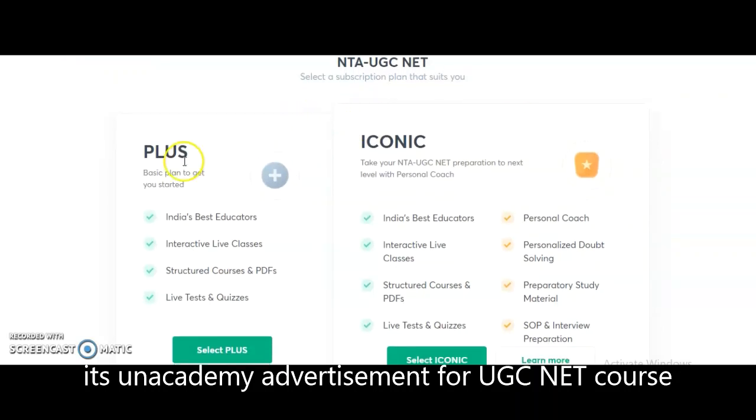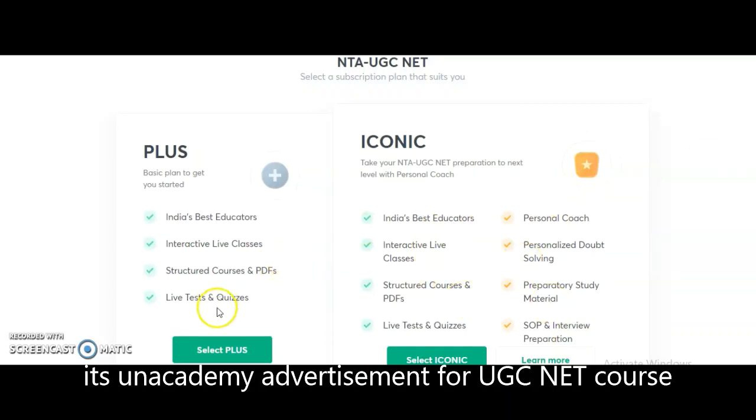Here two different types of subscriptions are there. One is the Plus subscription and the second one is the Iconic subscription. You may check the difference here. In the Plus subscription, you get India's best educators in Unacademy, doubt clarifying sessions, interactive live classes, and you can download the PDFs, and there are live tests and quizzes. And coming to the Iconic subscription, you get interactive live classes, PDFs and live tests and quizzes, just like the Plus. Apart from this, you will get a personal coach, personalized doubt solving, preparatory study material, SOP and interview preparation. All these things you will get additionally in the Iconic subscription.